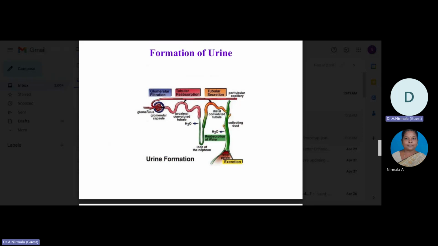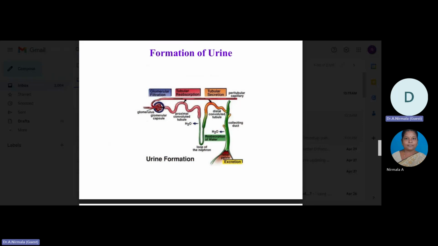The process by which fluid is separated from the blood in the glomerulus is called glomerular filtration, and the filtered substance is called the glomerular filtrate. In glomerular filtration, large molecules, blood cells, and platelets are unable to pass through the capillary wall.